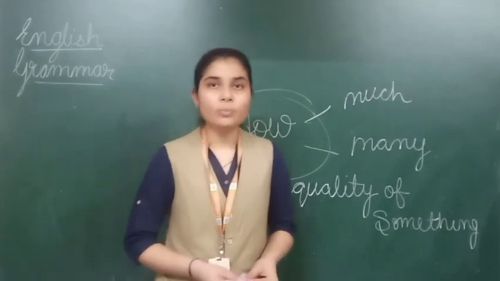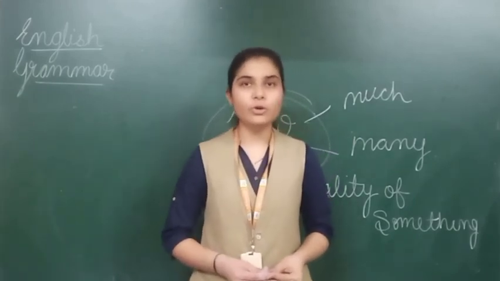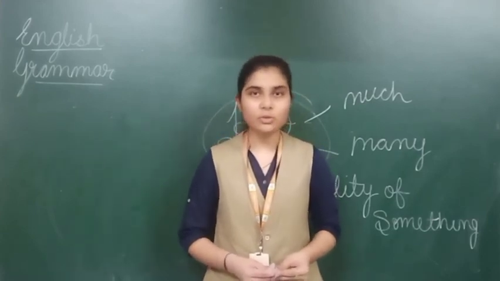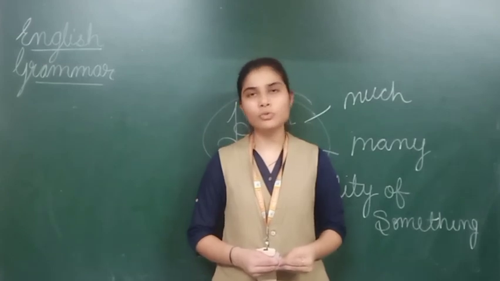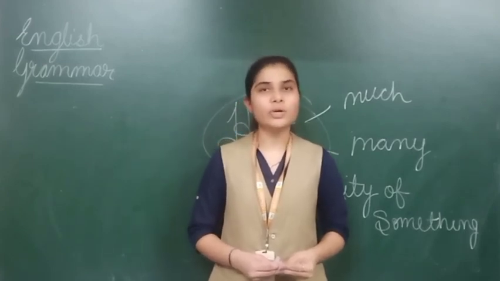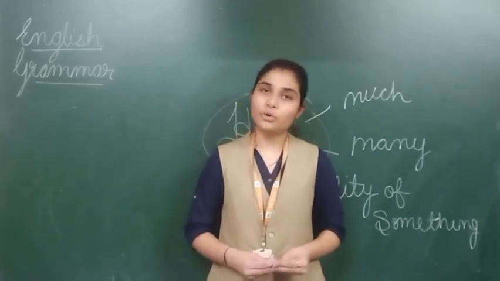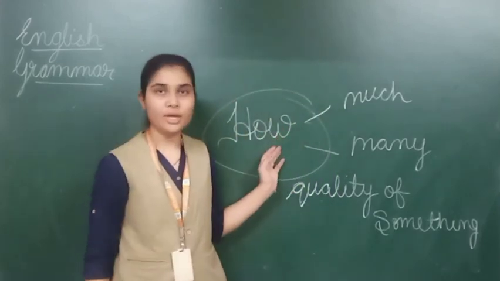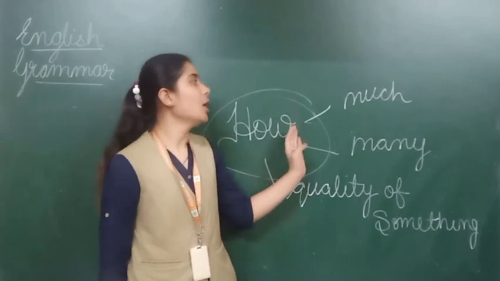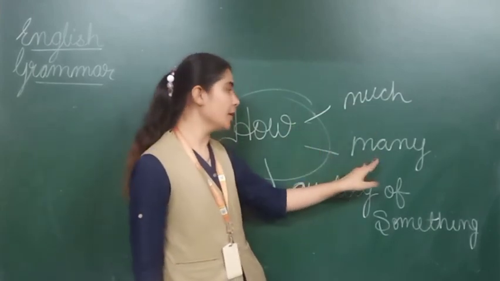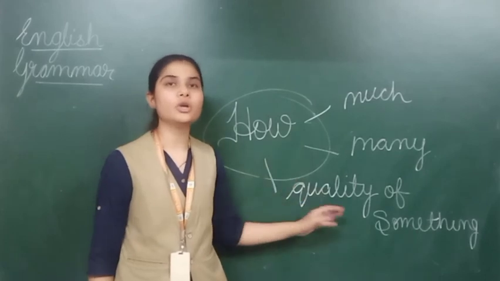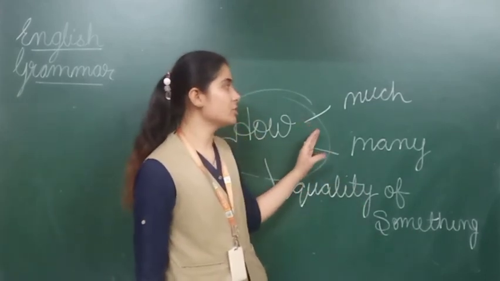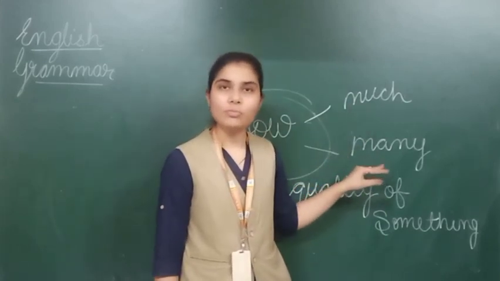So I hope what I have taught you in this video is clear to you. We have done question words. In question words we first learned about WH words, which start with WH spelling and create a question for us. And next we learned one more word, that is how. We can use how much also and how many. We use this word almost for the quality of something, and if we want to talk about quantity, we also use how much and how many.